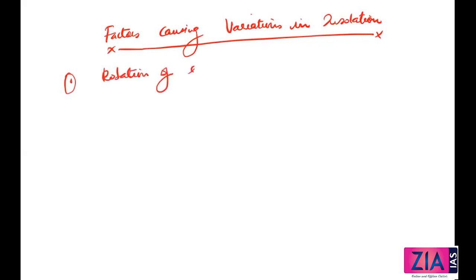Rotation of Earth on its axis. Each and every word is important here, because all these lines are a possible question. And in geography, if you know the concept, you can mark the answers very quickly and move on to other questions. And if you're confused with the concept, if you're not clear on what the question is, it will eat your time like anything. People have experienced that, even I have experienced that.